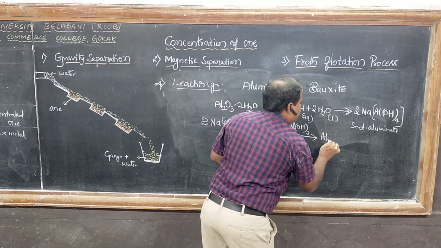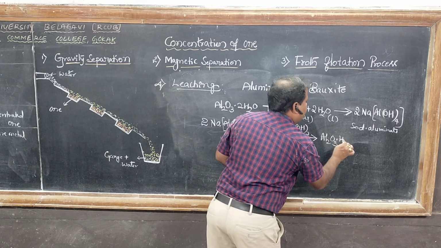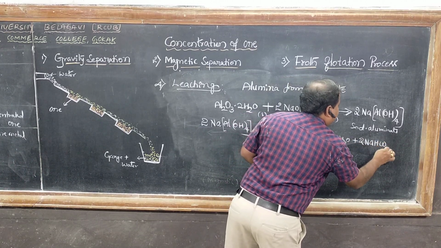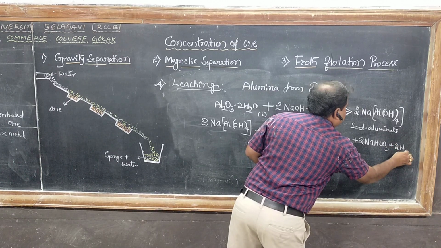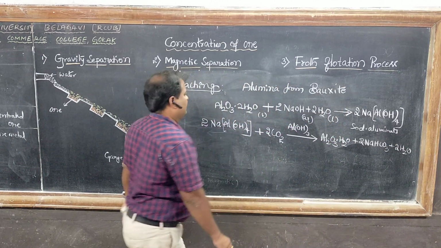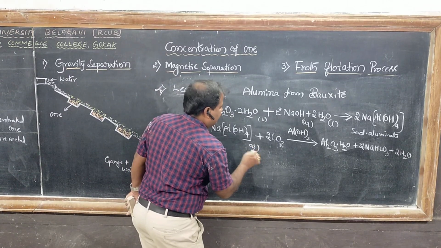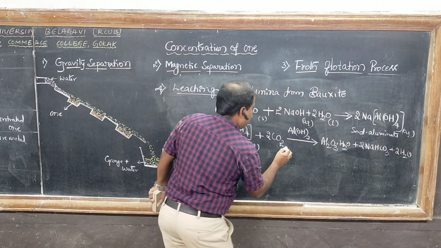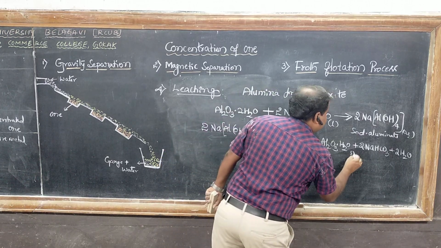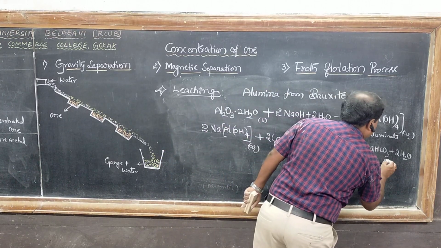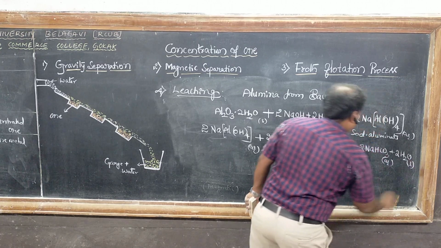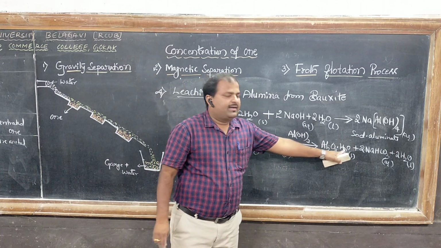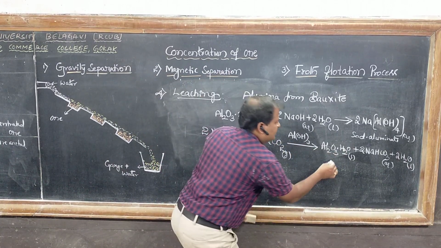Then we get hydrated alumina and sodium bicarbonate and water. This is aqueous. Here also aqueous. This is a precipitate. So we get a hydrated alumina precipitate.